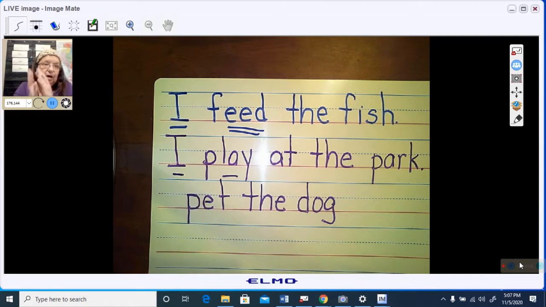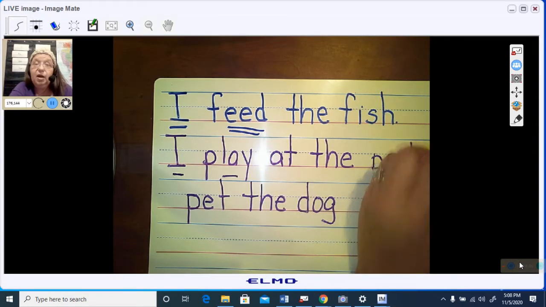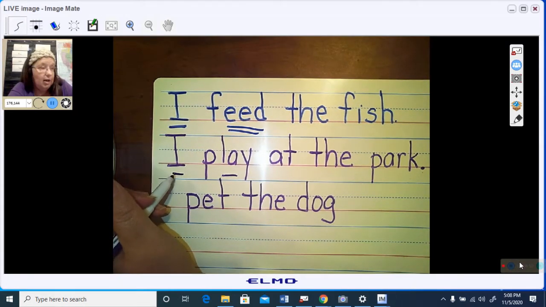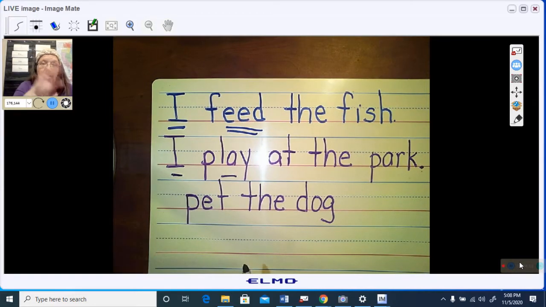I play. What else? Does it have a period? Yes, it has a period. What else does it have? Does it begin with a capital letter? Yes, it begins with a capital letter. Those are our four things for having a correct sentence. Capital letter, punctuation, having a someone or a something, and having an action word. And it meets all four of those categories.